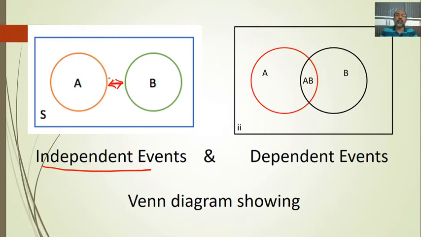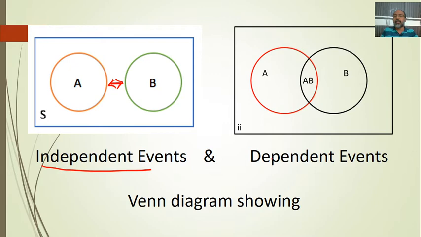One more example: a commerce teacher teaching the BCom students cannot have any association with the science student, whose pass or fail is not affected by the BCom teacher, because he is not going to the BSc teacher. So BCom and BSc are completely independent activities, with no interconnectivity. Hence, they are called independent events.